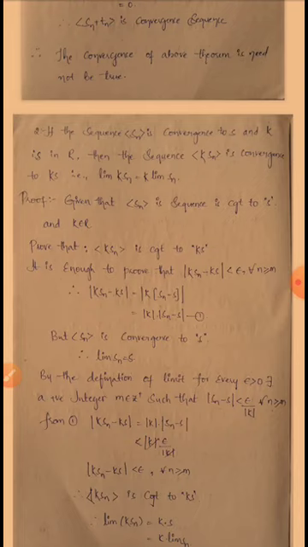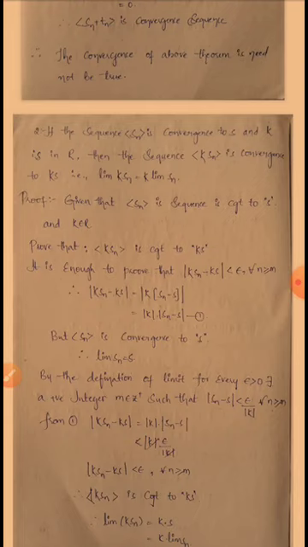So here I am taking the epsilon value as epsilon by mod K.